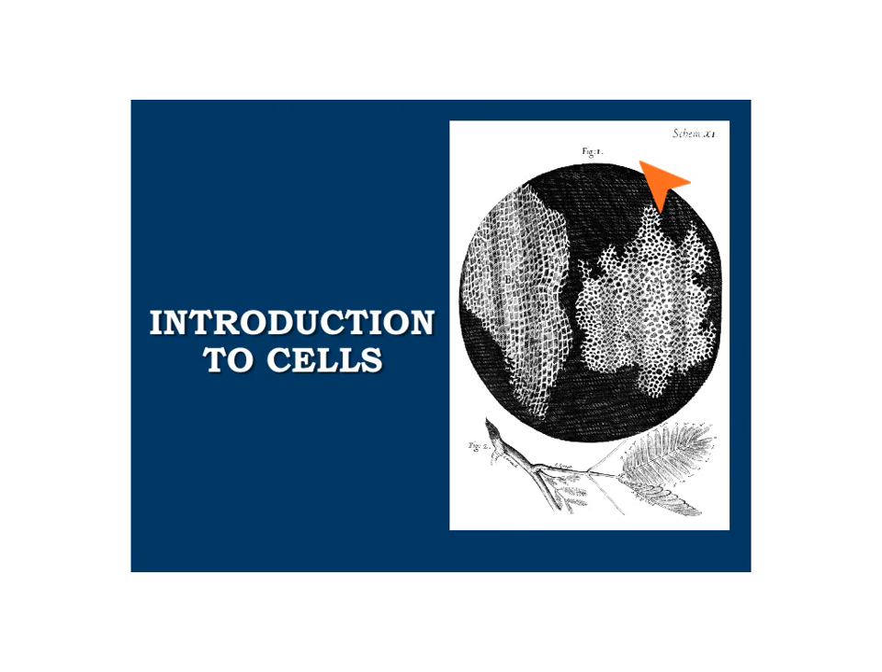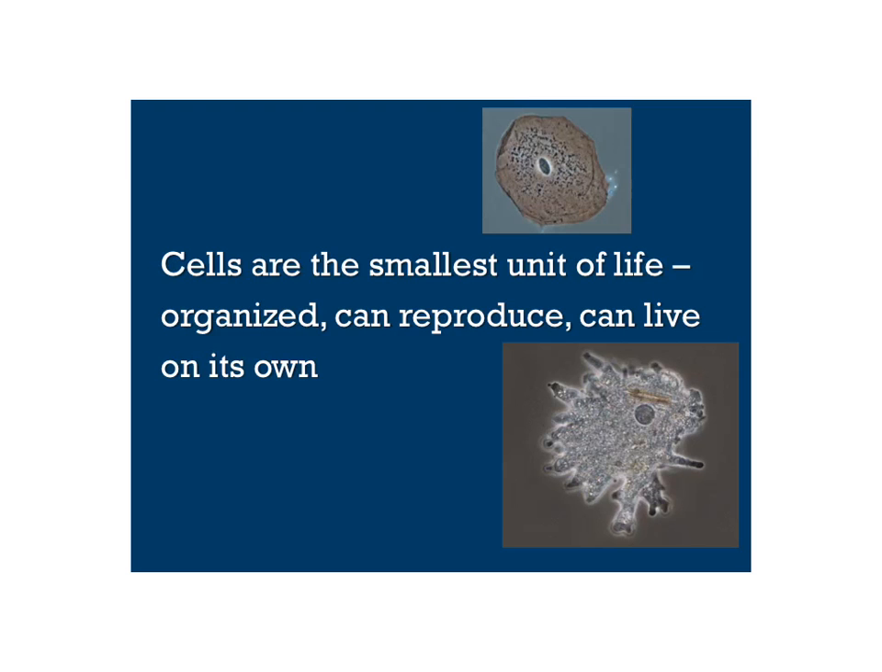So this was some of our earliest understandings of the fact that all living things are made of cells. And in this lesson, we're going to just focus on an introduction to cells at this time. Now, as I said, cells are the smallest unit of life, the smallest piece that we can call a living thing. They are highly organized. They can reproduce on their own, and they can live on their own in some cases.